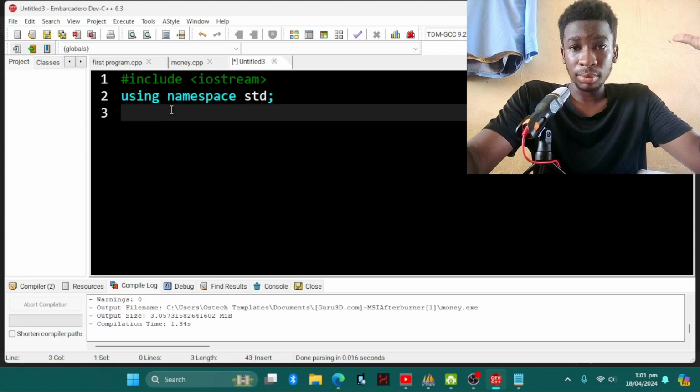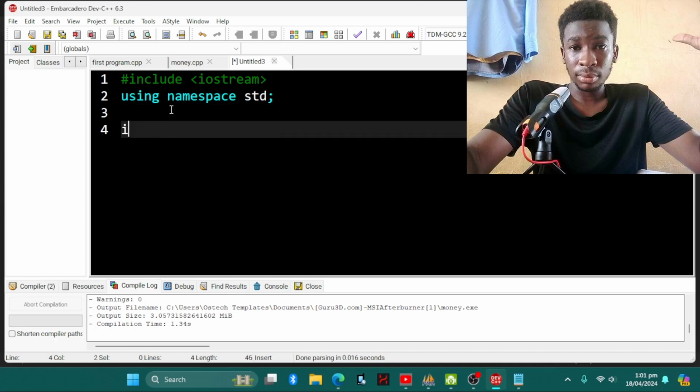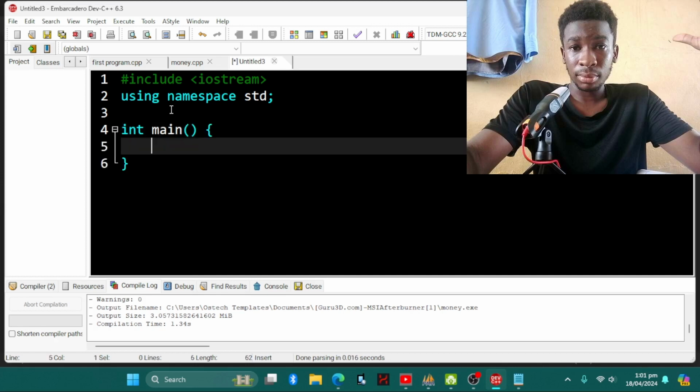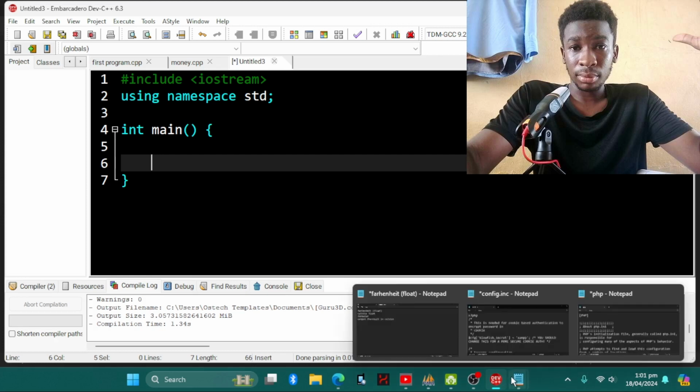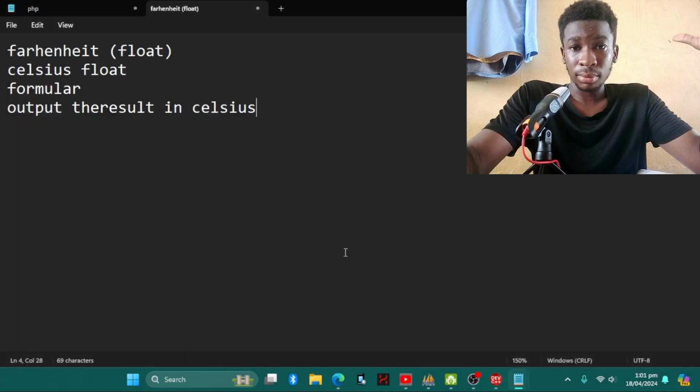Now you can come down and put our function. So int main, open and close curly brackets, enter. We did say that we are going to define our algorithm's inputs. So we have Fahrenheit, Celsius, then we input the formula and output the result in Celsius for us. Okay, so we're going to start.